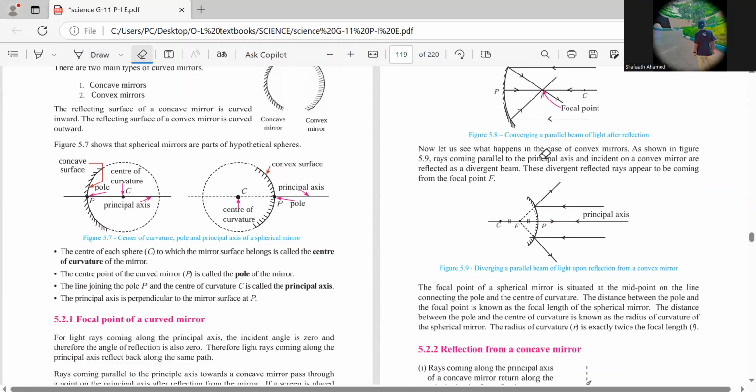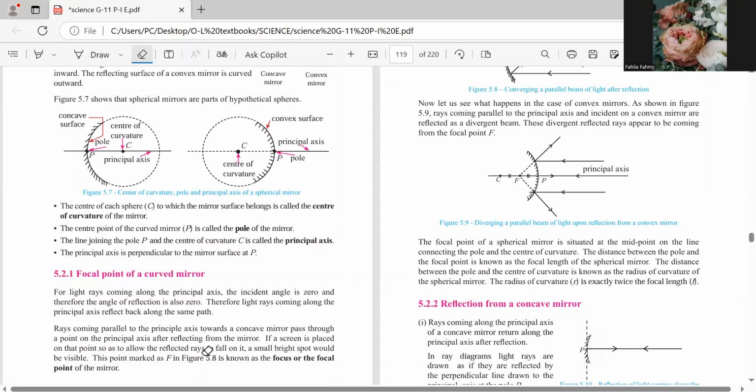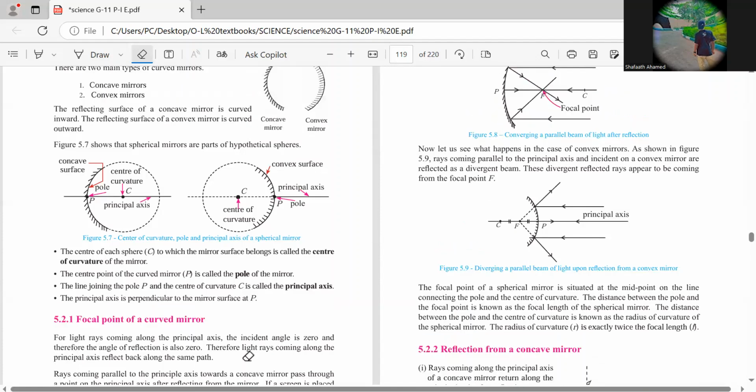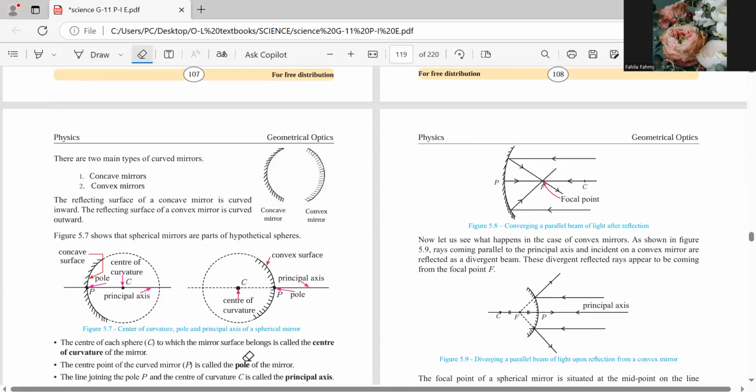Yeah, miss. Right. Okay. එතකොට බලන්න here මේ බලන්න. Shafat, read this part පුතා here, this part. Rays coming parallel to the principal axis towards the concave mirror pass through a point on the principal axis after reflecting from the mirror. If a screen is placed on that point so as to allow the reflected rays to fall on it, a small bright spot would be visible. This point, marked as F in figure 5.8, is known as the focus or the focal point of the mirror. Yeah, focal point.